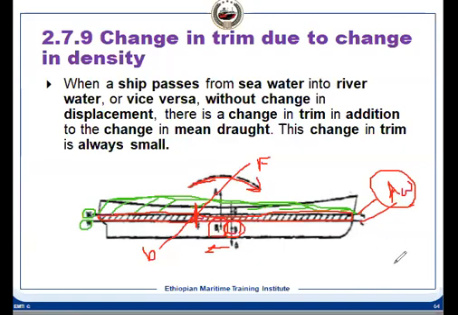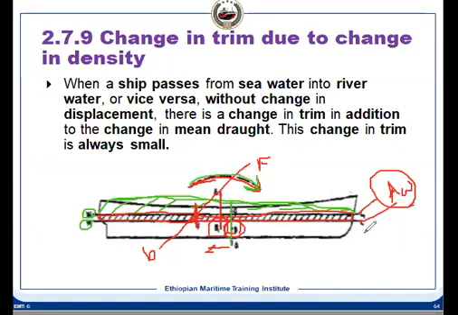So in that case, what will happen? B has shifted afterward, and G will not shift because the displacement remains the same. We have seen that once B and G are not on the same vertical line, there will be a trimming moment. And this is the trimming moment, and there will be a trim by head.